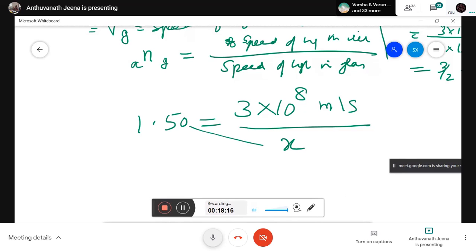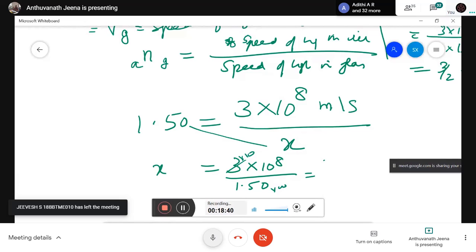Instead of X, you replace this. Whenever this comes like this, just replace it. 3 into 10 to the power of 8 divided by 1.50. So what happened? We write 1.5 as 3 by 2. Leave the 10 to the power of 8, and 3 divided by 1.5 gives 2.